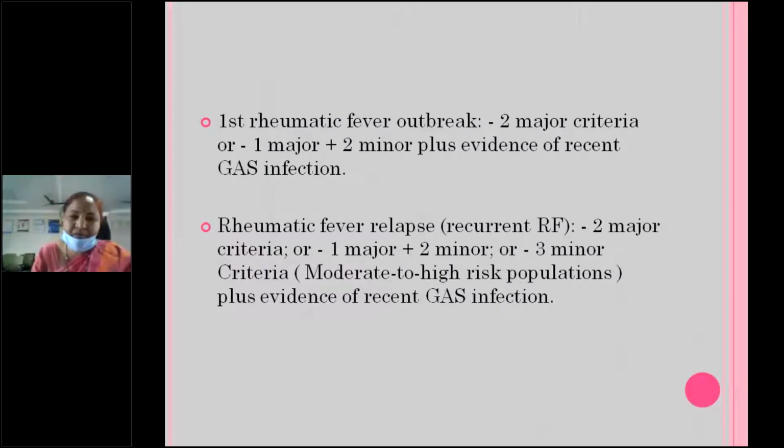So in the first rheumatic fever outbreak, if you call it the first rheumatic fever diagnosis, 2 major criteria or 1 major plus 2 minor, plus evidence of recent group A streptococcal infection. How will you know whether group A streptococcal infection is there or not? By ASO titer. Rheumatic fever relapse, that means recurrent rheumatic fever: two major criteria, one major plus two minor, or three minor criteria. Only three minor criteria will be taken into consideration in moderate to high risk population. This is one more change. Plus evidence of recent group A streptococcal infection.